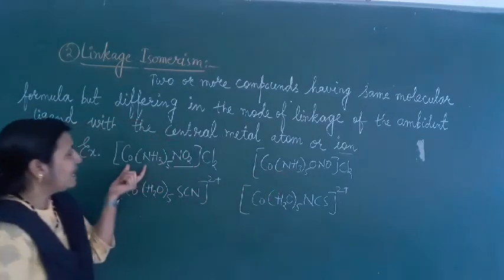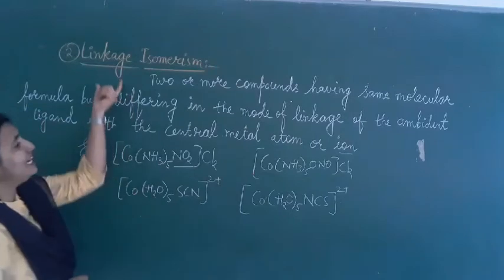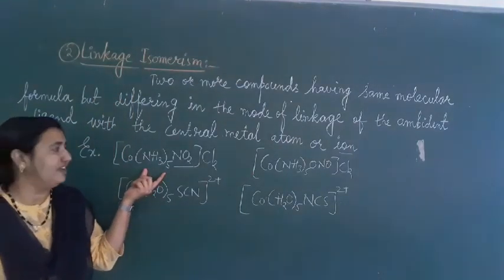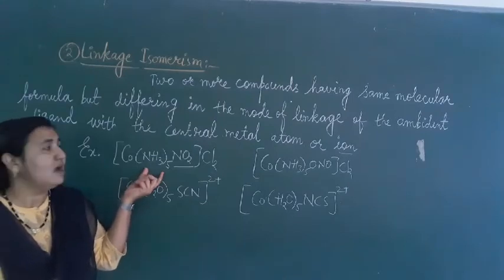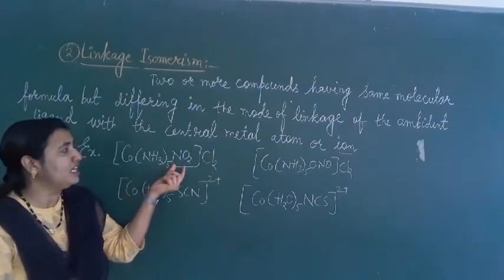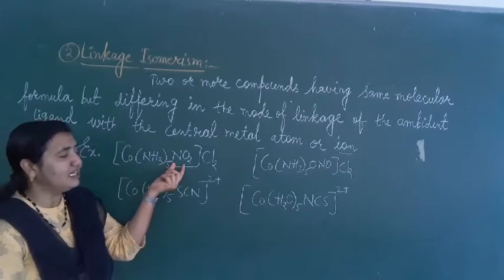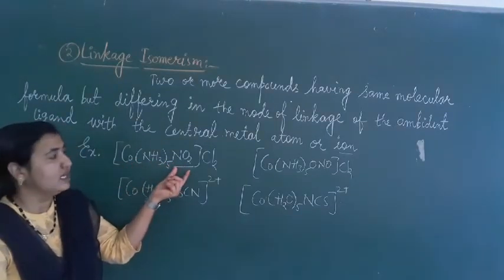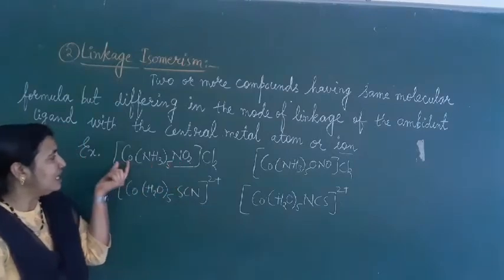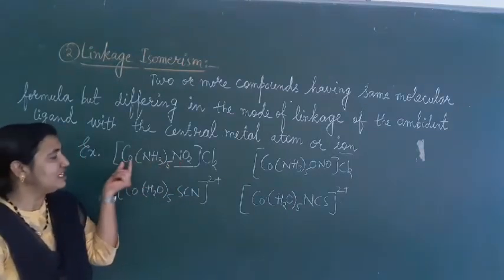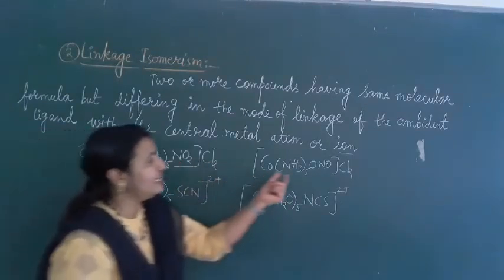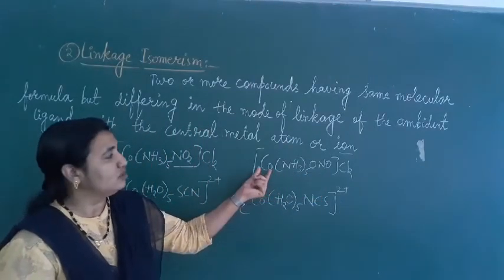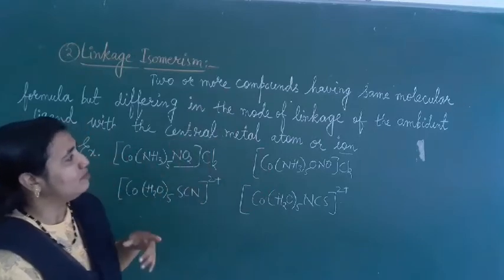So that's why they are called linkage isomers. Linkage isomerism means the compounds have the same molecular formula but the mode of linkage of the ambidentate ligand with the central metal atom differs. Here N is donating the electron, N is bonded with the central metal atom, and here oxygen is bonded with the central metal atom. So it is called linkage isomerism.